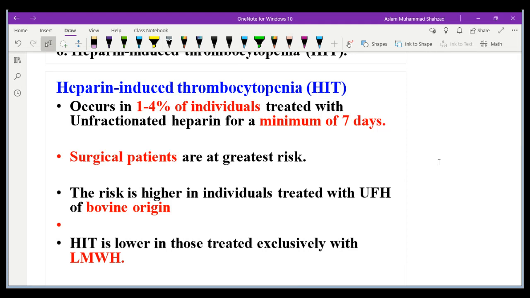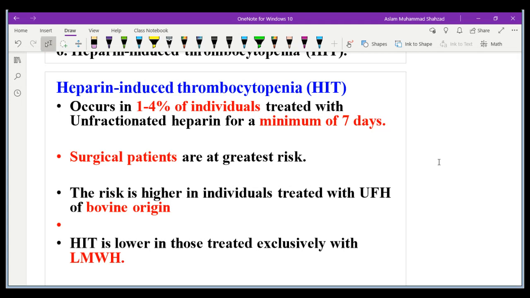Heparin-induced thrombocytopenia usually occurs in around 1 to 4%, especially with unfractionated heparin after a minimum of around 7 days. Patients who have already undergone surgeries, or numerous surgeries, are at high risk, and the risk is higher if the patient is given unfractionated heparin of bovine origin.